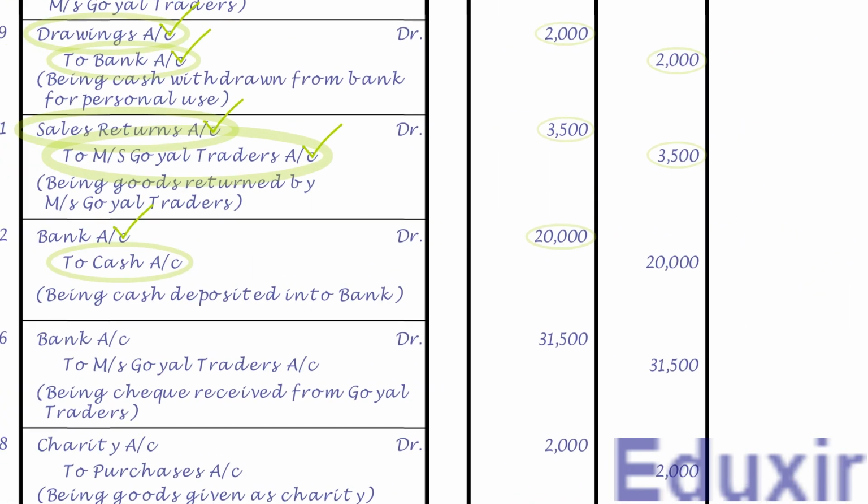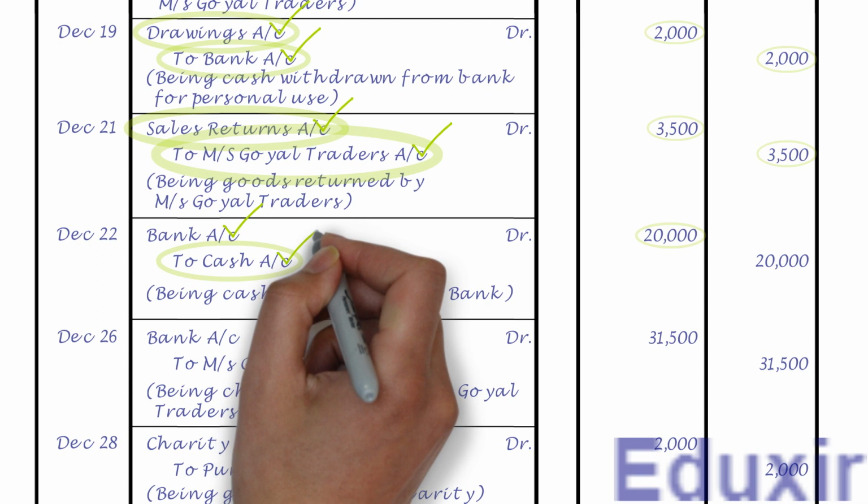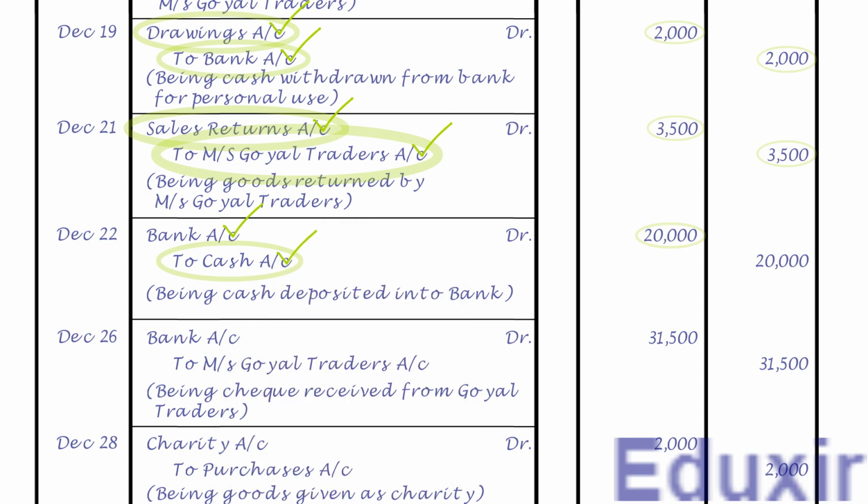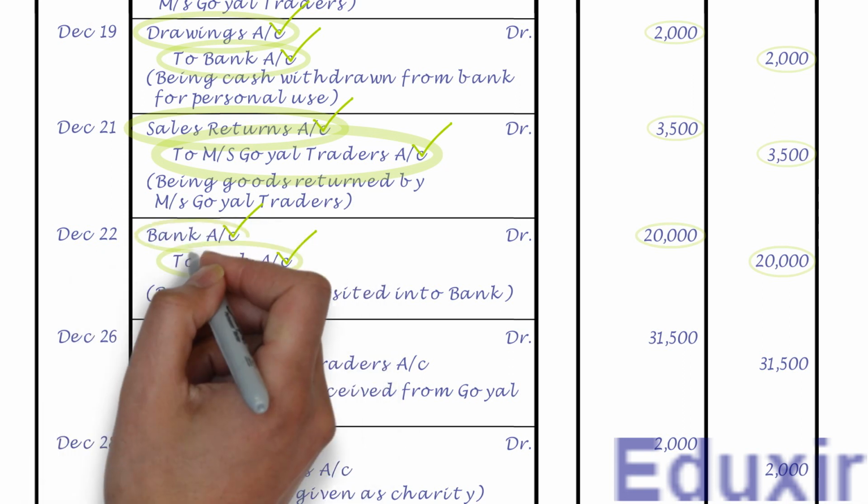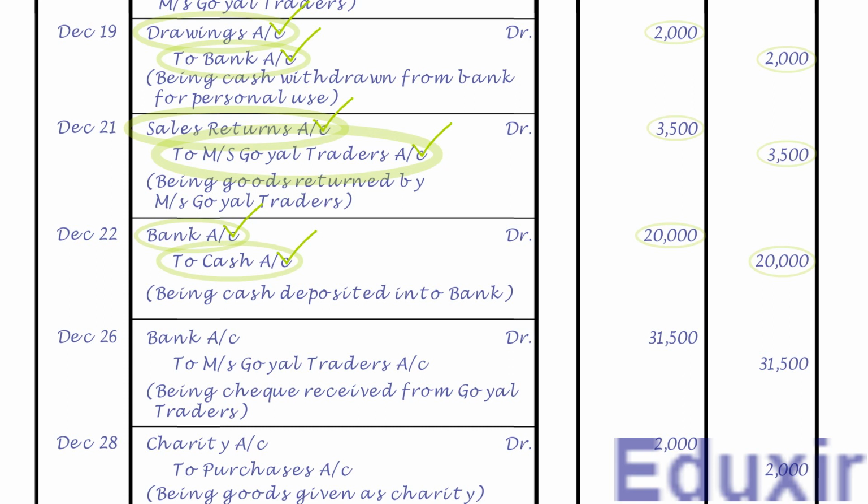As the name suggests, it needs to be posted on the credit side of cash account and the credit amount is 20,000 rupees. Note that the details that need to be posted into the particulars column is bank account. As we already have the cash account, let us now post this entry into that account.